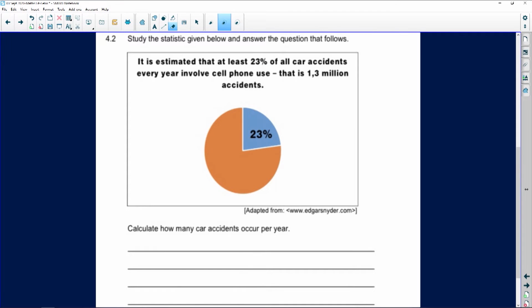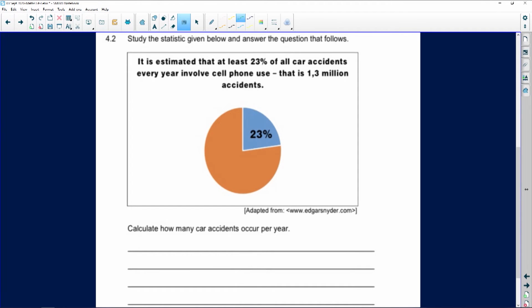So it says to us that 23% of all car accidents every year involve cell phone use. Yes, we know that we're always being warned about driving and using our cell phones. That is 1.3 million accidents. So automatically now we are told that this 23% is equal to 1.3 million.